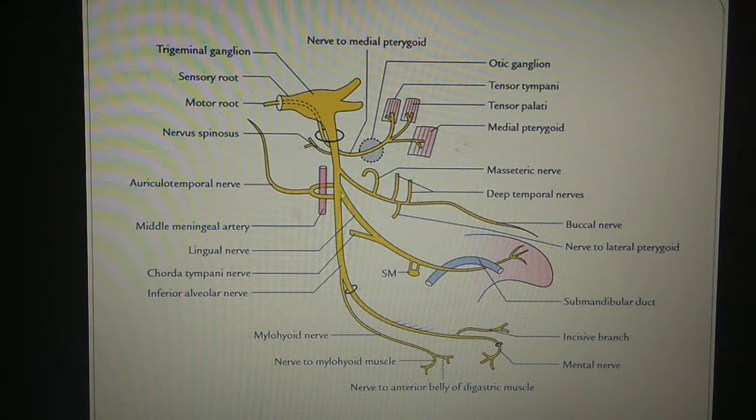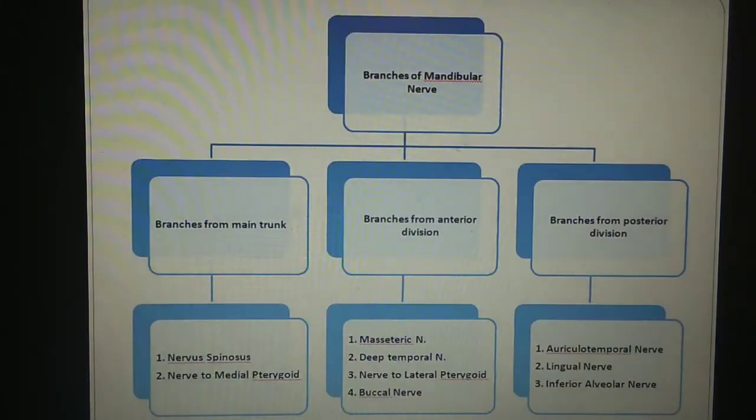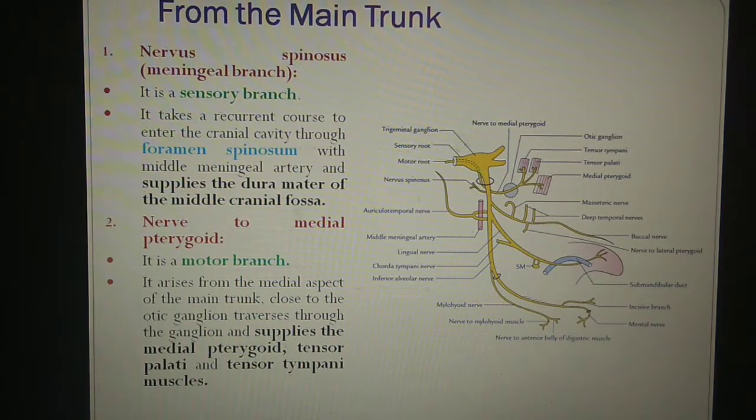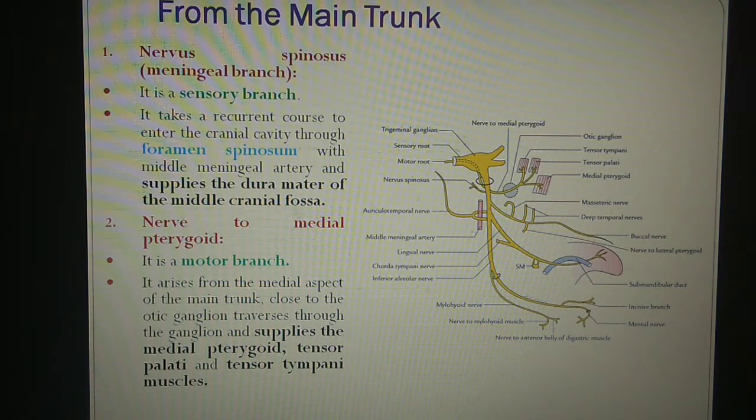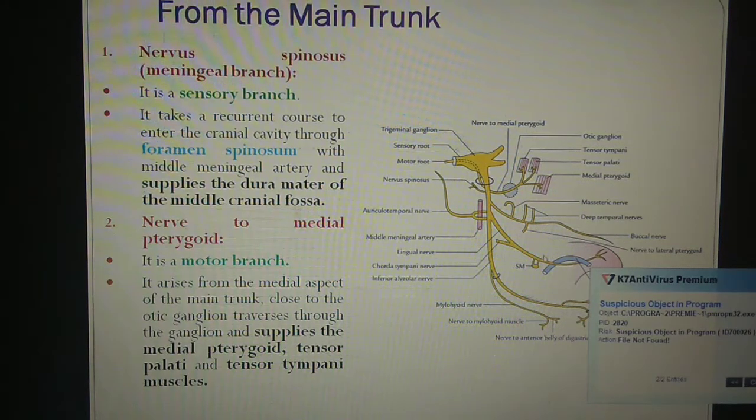Now, branches from the posterior division of the mandibular nerve. So this is the posterior division. This is the auriculotemporal nerve, this is the lingual nerve, and posteriorly this one is the inferior alveolar nerve. So these are the branches of the posterior division of the mandibular nerve. Now we will discuss all these nerves of the mandibular nerve separately. Firstly, we will discuss the branches from the main trunk of the mandibular nerve.